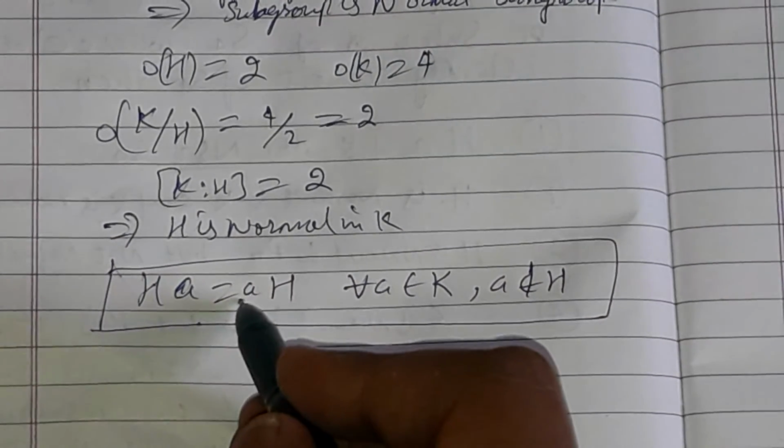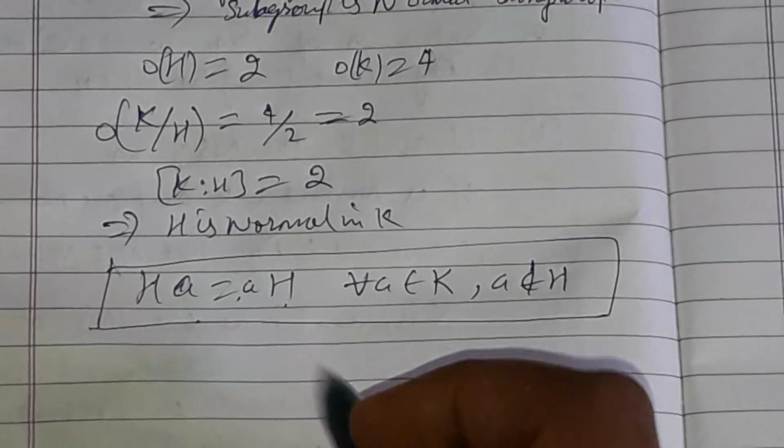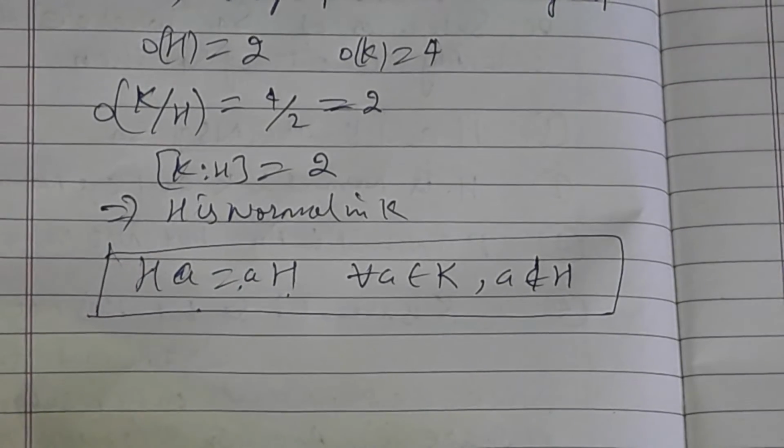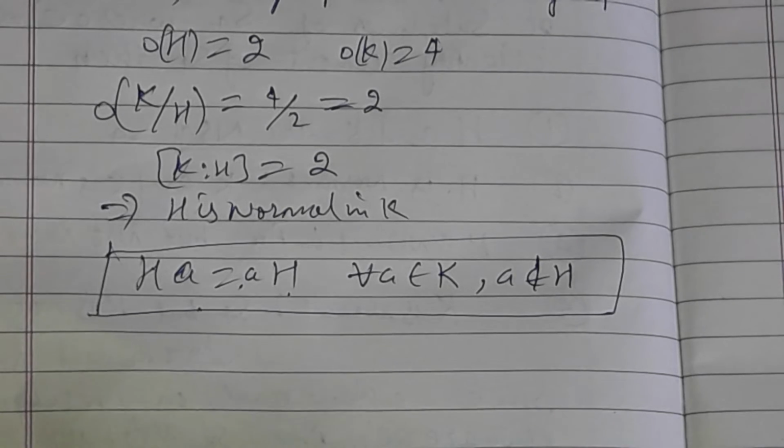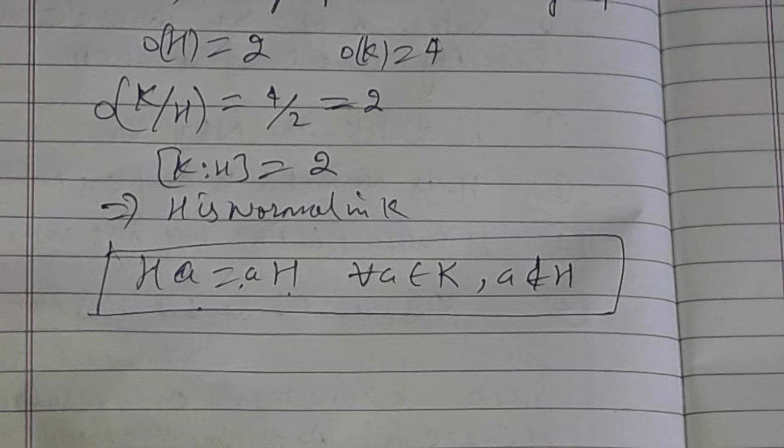But in the examination, do not apply this, as it may be time consuming. Apply this at home and analyze very well and clearly. In the exam, only apply the tricks and the logic.